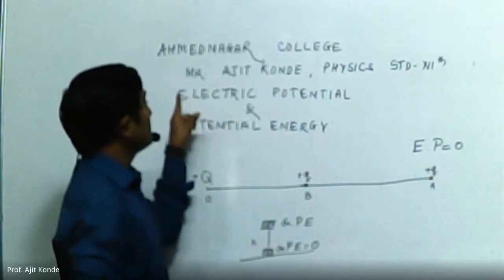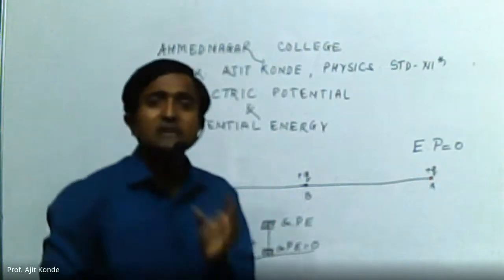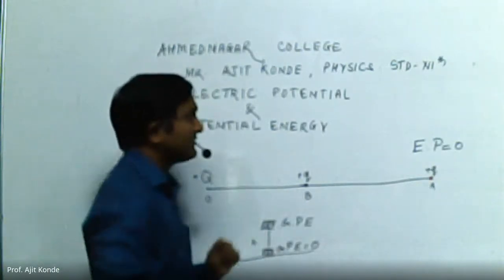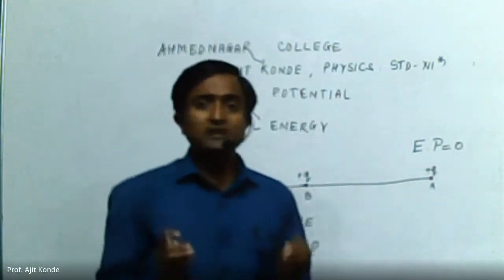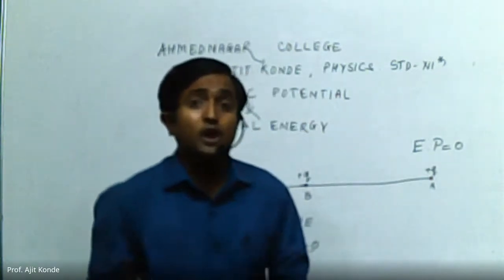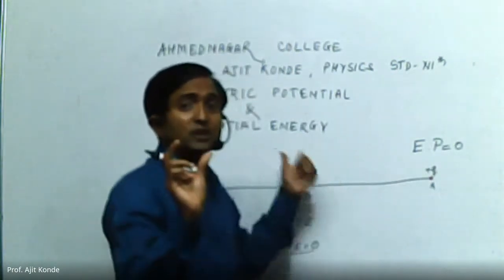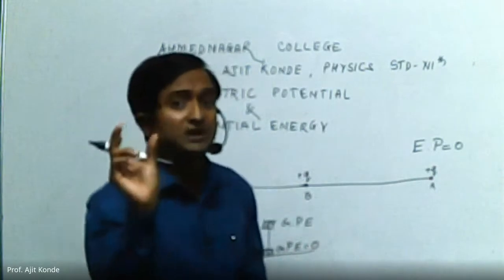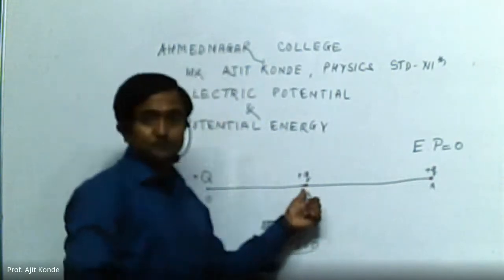electric potential, then in this definition there is a slight change. We have to say that the amount of energy required to bring a unit positive charge from infinity to a specific point.